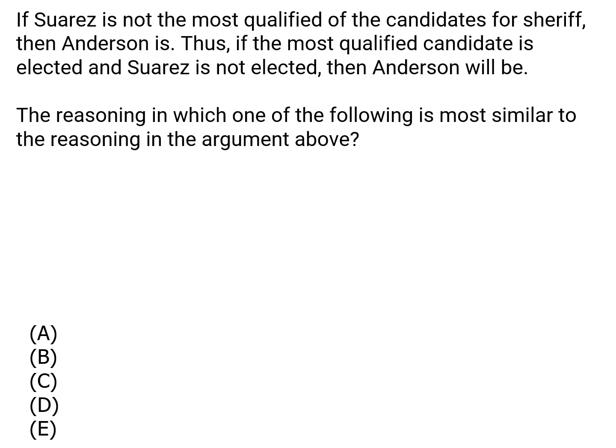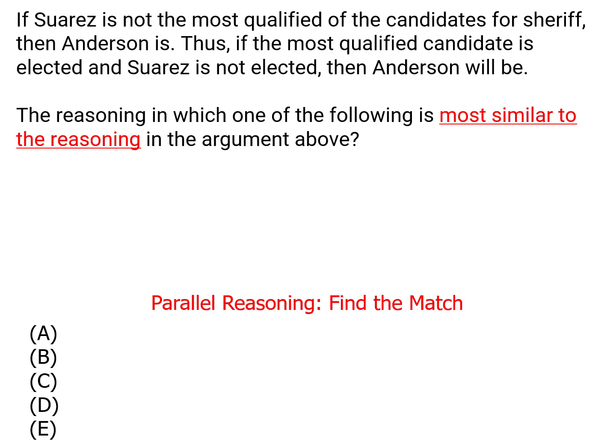Question 17. When a question asks you to find reasoning that is similar to other reasoning, we call it a parallel reasoning question. You're going to be given 5 arguments. One of them will match the argument you've been given in the stimulus, structurally speaking. It'll have the same structure, same kind of conclusion, same kind of evidence, and use the evidence in the same way. In order to match the structure, you have to understand and analyze the structure of the original argument.